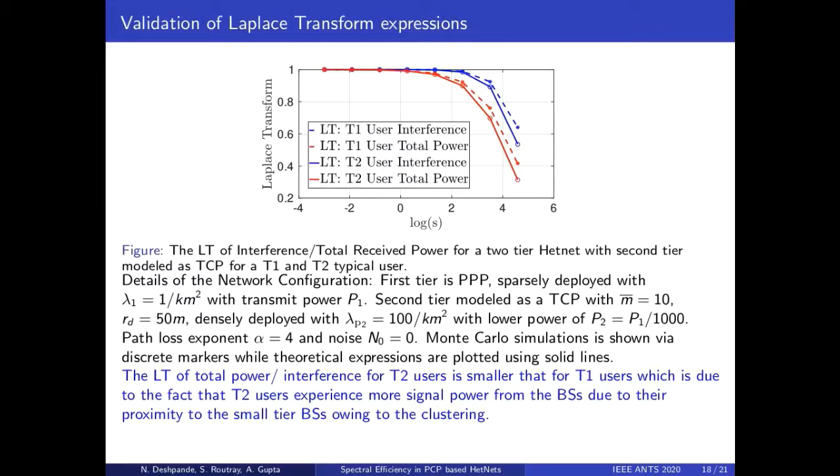From this figure, we observe that the Laplace transform of total power or interference for T2 users is smaller than that of T1 users, which is due to the fact that T2 users experience more signal power from the base stations due to their proximity to the small tier base stations owing to the clustering.